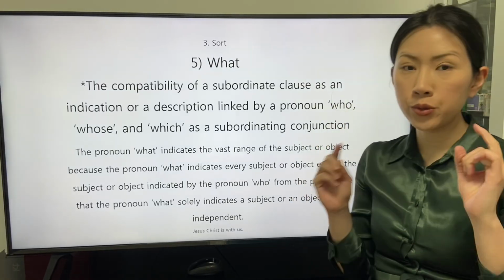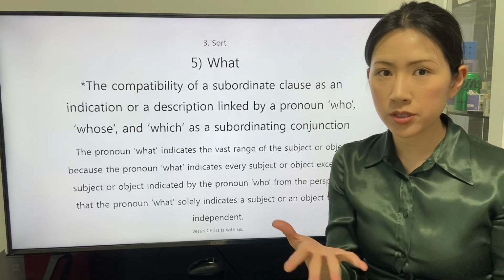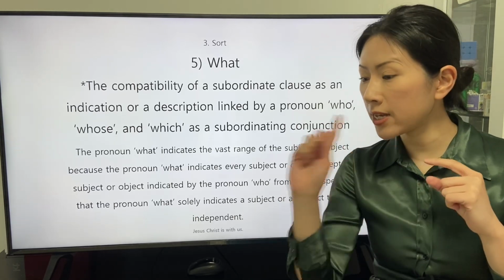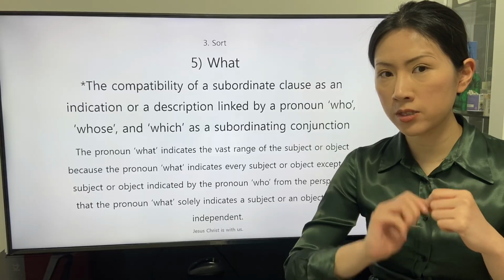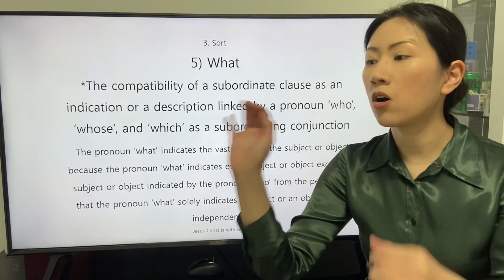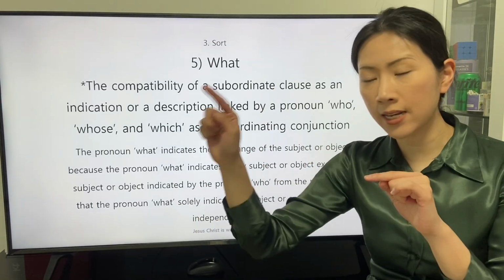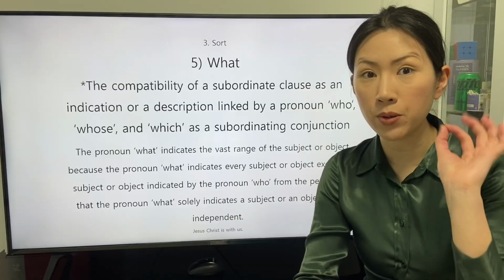The pronoun who indicates a subject or an object that is a person. So this indication is in a direct way. The pronoun what indicates a subject or an object that is not a person. So this indication is also in a direct way.